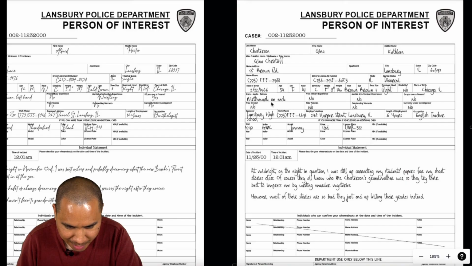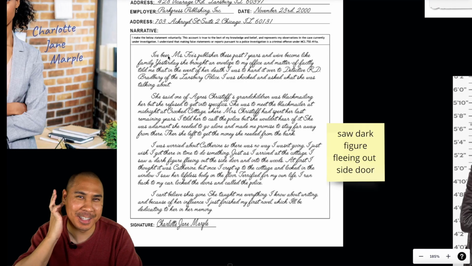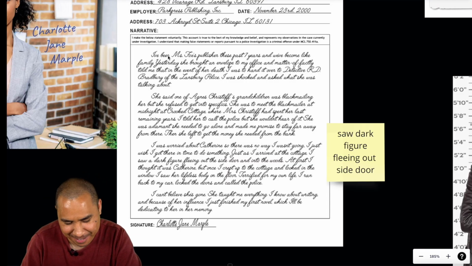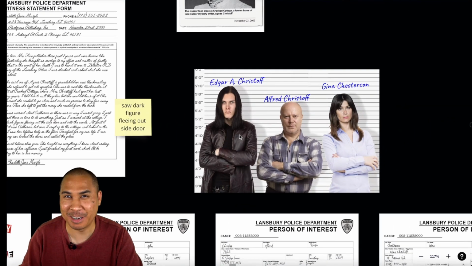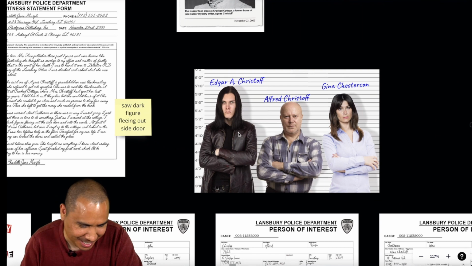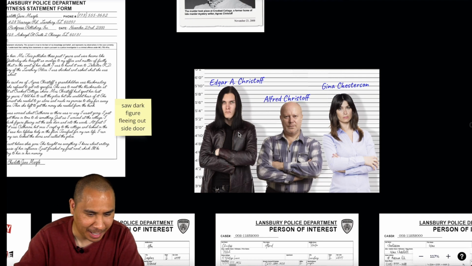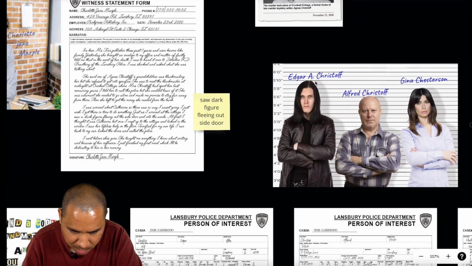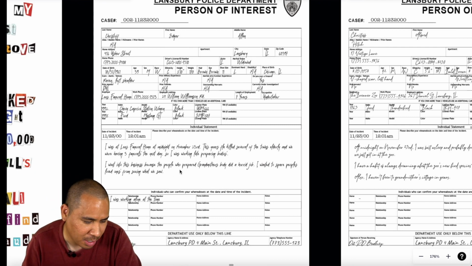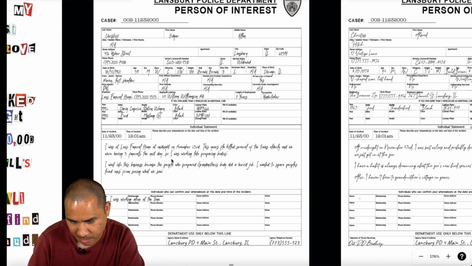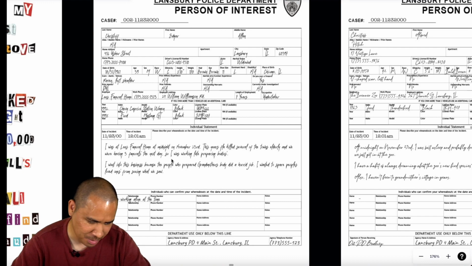Okay, birthmark on neck. I mean, nobody saw anything. Another thing too is it said a dark figure, and he's wearing dark colors, but I don't think that has anything to do with it. Just that it was late and it was dark outside. Because if we focus on Edgar, it's not unlikely that he would be working on Thanksgiving. The one who actually would not be working, or I don't know why she would be working, is the teacher. Would the zoo be open on Thanksgiving?